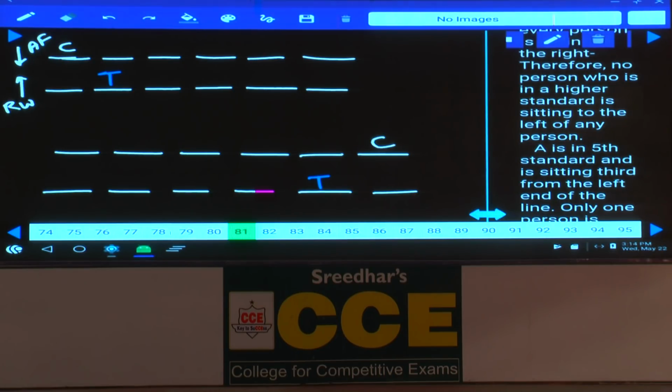Only two people sit between T and the one who teaches chemistry. T and the one who teaches chemistry, there must be exactly two people. Now in the second case, T and the one who teaches chemistry, chemistry is here. And only two people sit between T and the one who teaches chemistry. R sits to the immediate right of the one who teaches chemistry.